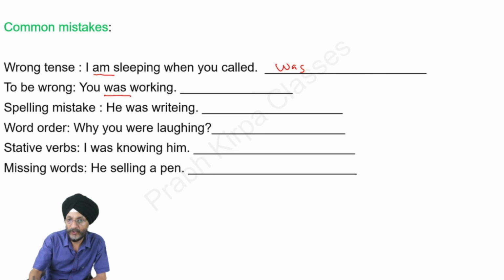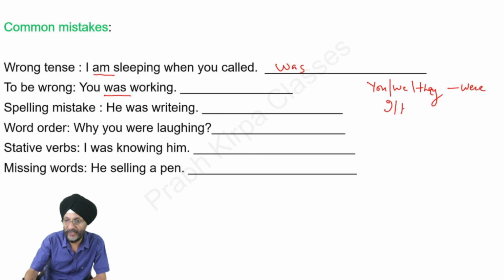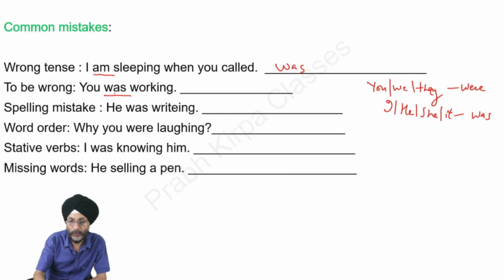Here you will note that with you, we, and they, we are to use were. And in the case of I, he, she, it, we use was. So here we are to use you were working.